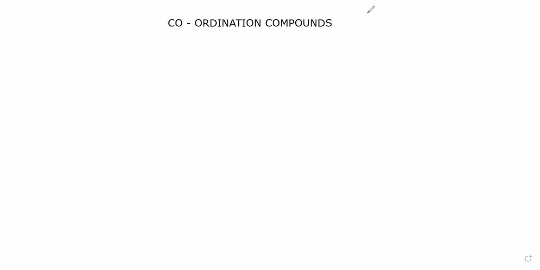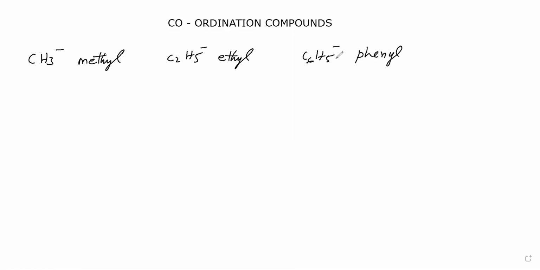Next, some of the organic groups act as ligands. For example, CH3 minus acts as a ligand. We have to say its regular name: CH3 means methyl, that name itself we have to say. C2H5 minus, we are saying as ethyl. Then C6H5 minus, we are saying as phenyl. So that is the ligands' names.